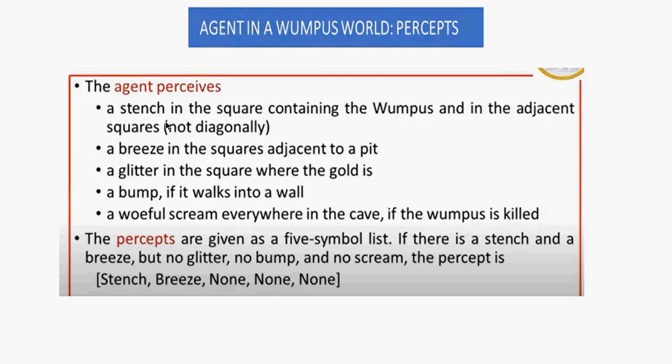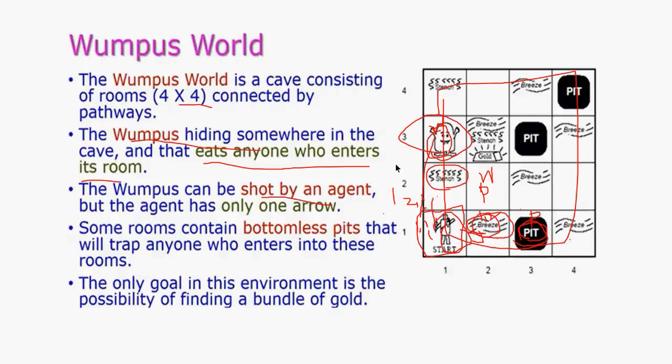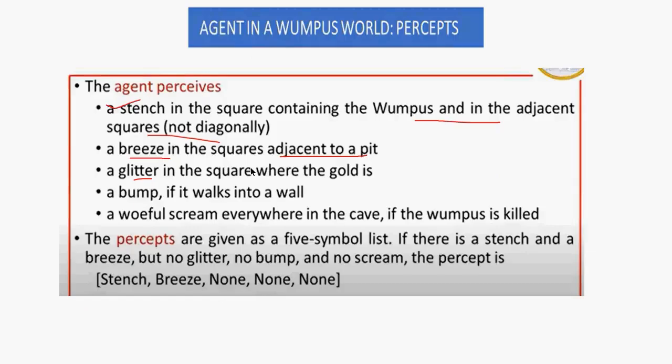Here, all the things are given in wording. A stench is the smell when the Wumpus is beside. Okay, it is only in the adjacent square. It is not in the diagonal square. It is in the other square. The same way breeze is adjacent to the pit and it is not in the diagonal. And glitter is something. The aim is to find gold. So this is the glitter. G, glitter. Okay, the aim is to go and fetch that gold.